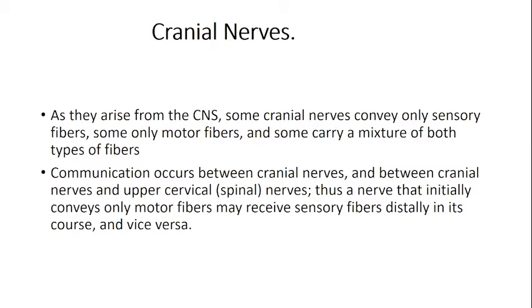When you say that, what you mean is that they contain a majority of either motor or sensory fibers. And when it is a mixed nerve, it is going to have both types of fibers in the same ratio, and it is going to perform mixed functions, motor as well as sensory, both at the same time.